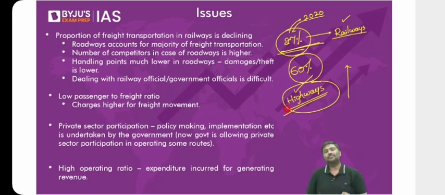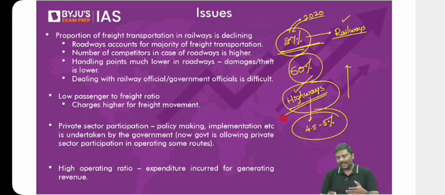And the third very important point. In case of the roadways, the problem is that we require 4-lane national highways, 6-lane national highways, 8-lane national highways. First and foremost, out of the total roads in India, somewhere around 4.5% to 5% will be highways. I hope you understand my point here. Out of the total roads in India, you'll ask me, sir, what do you mean by total roads? Can I say rural road? Village road is also a type of road.